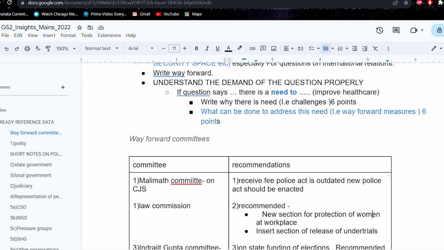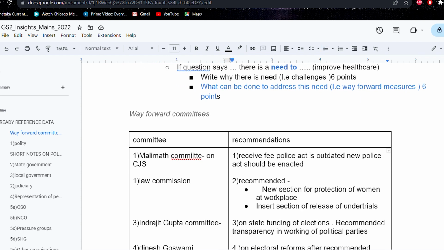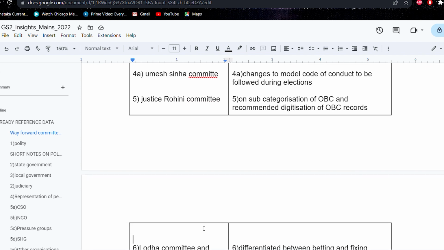Similarly, about protection of women in the workforce, if a question comes regarding that, because these are general topics, because about women usually there is a question either in GS paper 1 or paper 2. So just mention what the law commission has said. Similarly for elections, anything regarding elections, you can use the Indrajit Gupta committee report.